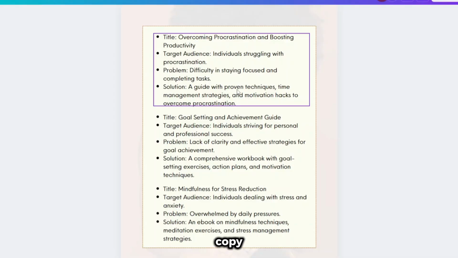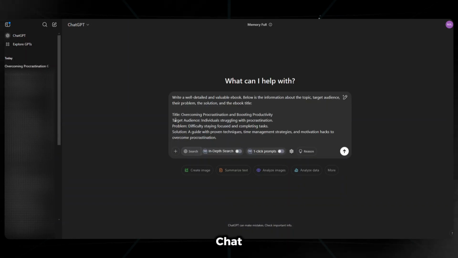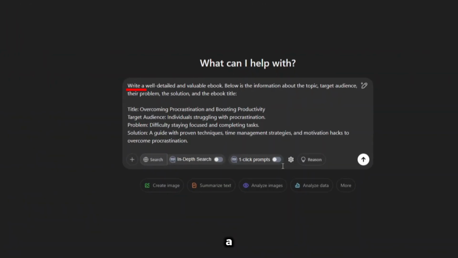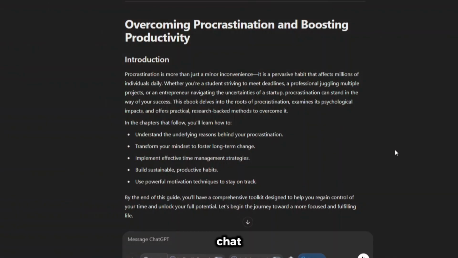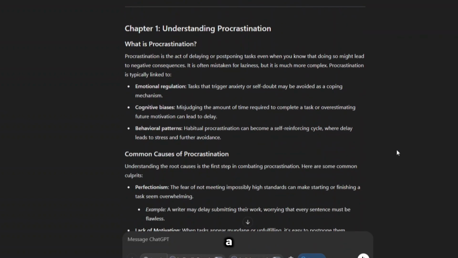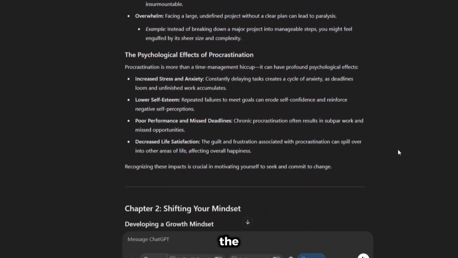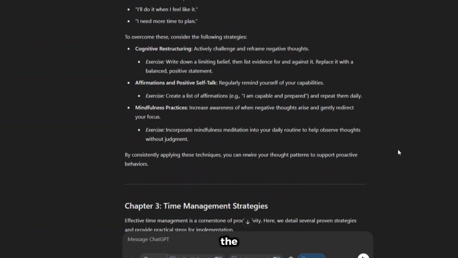Okay, I'll copy everything as it is and paste it into ChatGPT. And then I'll ask it to write a well-detailed and valuable ebook. ChatGPT did well on this one. It has written a well-structured ebook, starting from writing the introduction, the chapters, and including the conclusion.